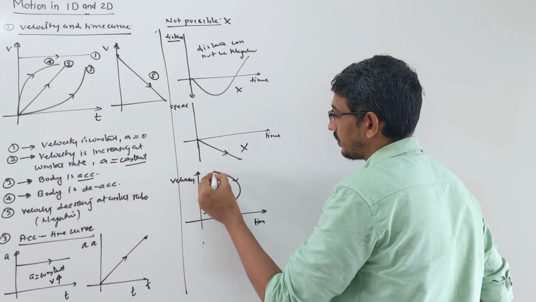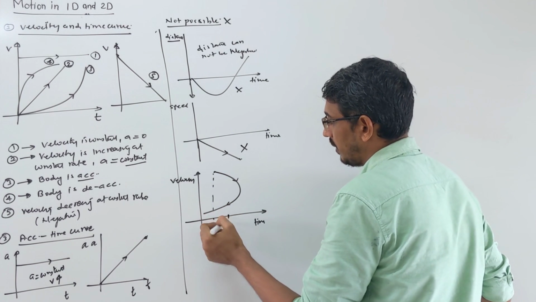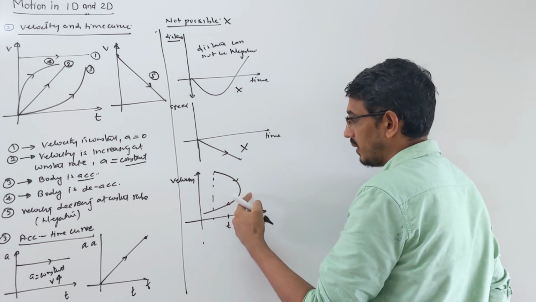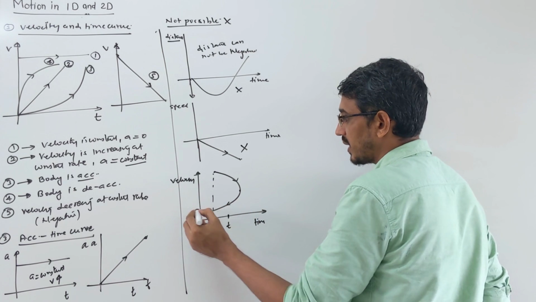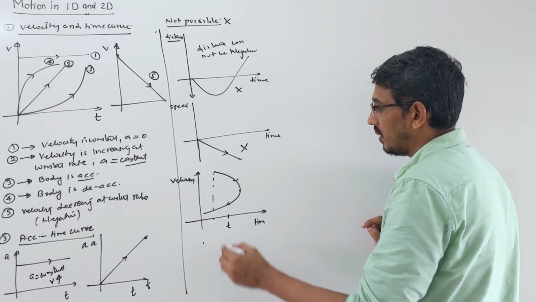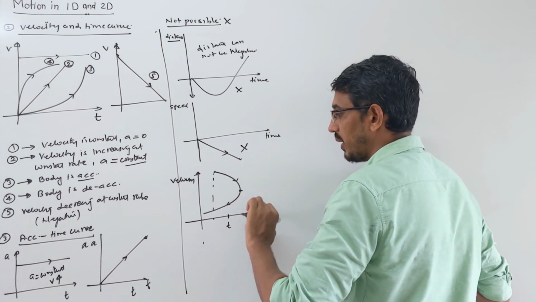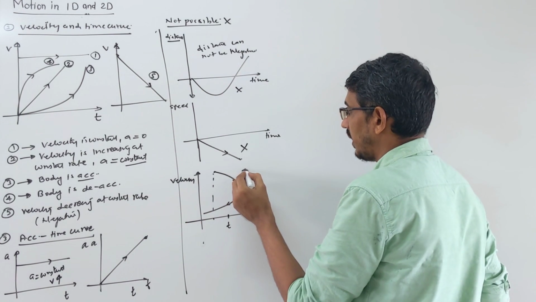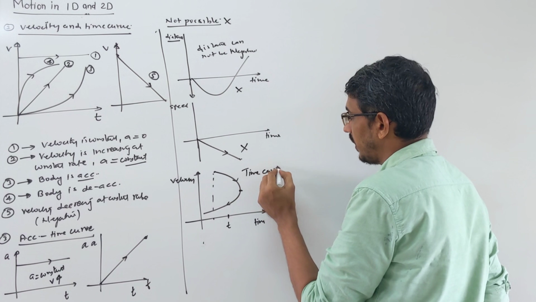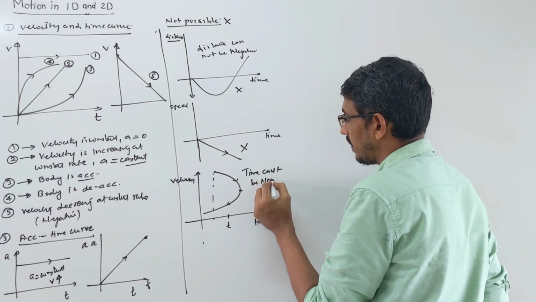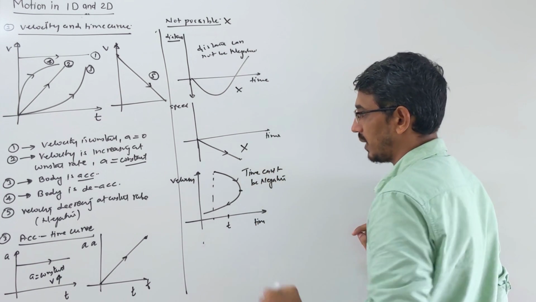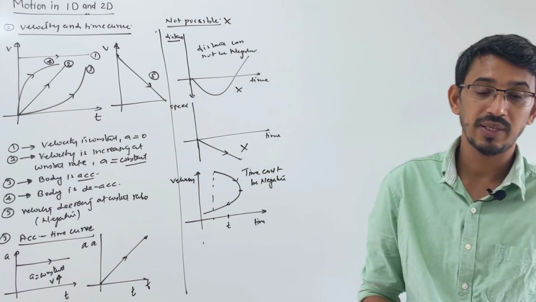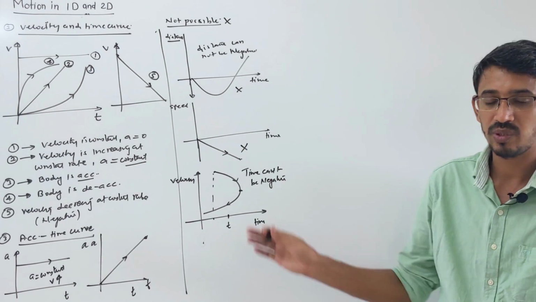Starting from here, your time is increasing. Then at this point, the curve is going in this direction, but your time cannot be negative. From this point onward, the graph is going backward, so time is negative, and that's not possible. So time can't be negative. So this graph is also wrong. You cannot have a graph like this one. Velocity can be negative, zero, anything, but your time cannot be negative.